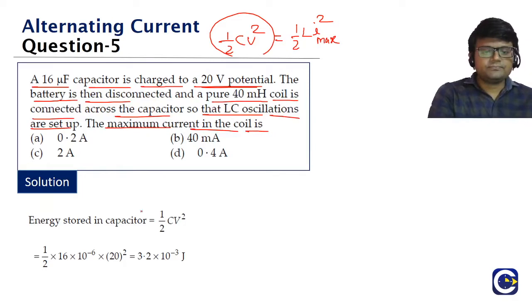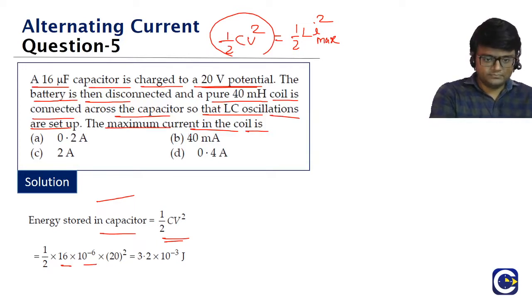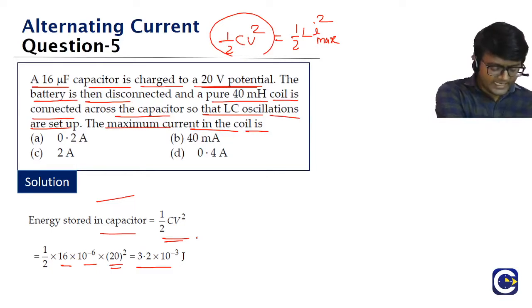What is it? The energy stored in the capacitor will be what, guys? Half CV square. That is going to be the maximum energy for these oscillations. Half into C, which is 16 microfarad, means 16 into 10 power minus 6, into V square, means 20 square. So this will be coming as what, guys? 3.2 into 10 power minus 3 joules. So here we have to be careful about the prefix part of these units.